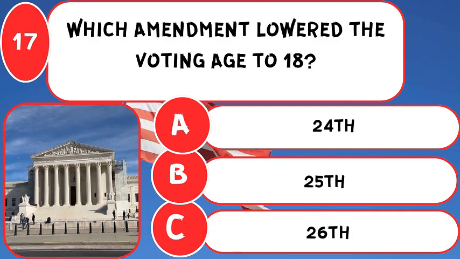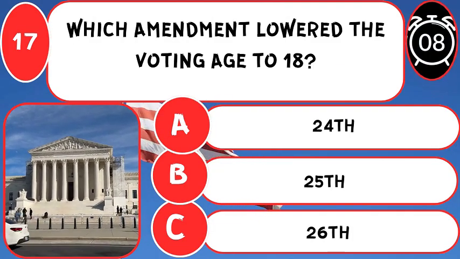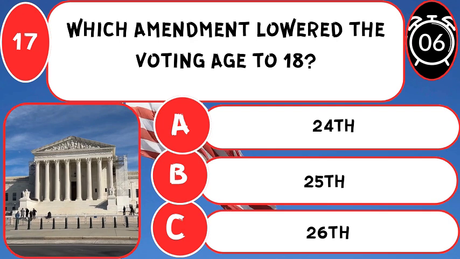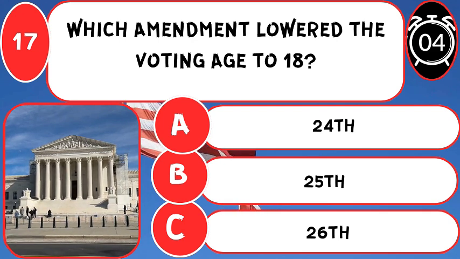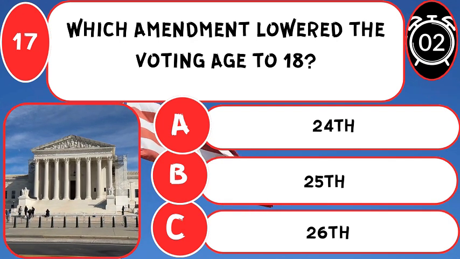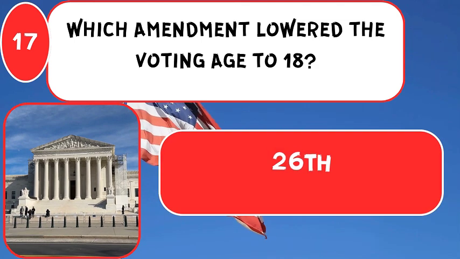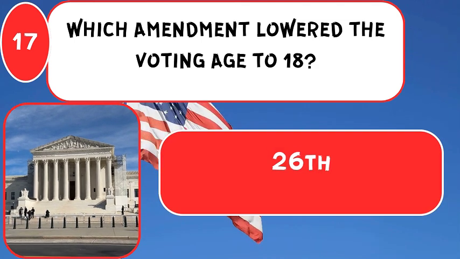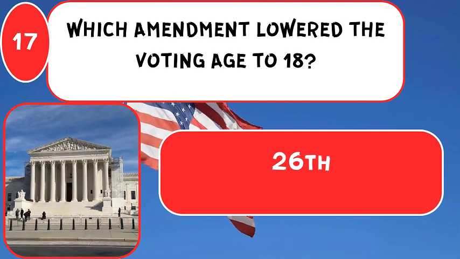Which amendment lowered the voting age to 18? The correct answer is 26th, giving younger citizens a voice in elections.